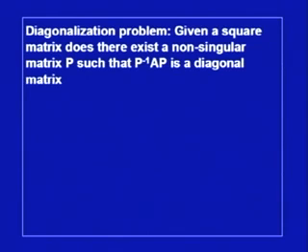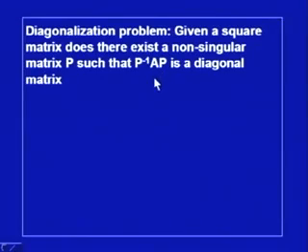Given a square matrix, does there exist an invertible matrix P such that P inverse AP is a diagonal matrix? By this I mean, if I have a square matrix A, can I find a matrix P so that A is similar to a diagonal matrix, obtained as P inverse AP?